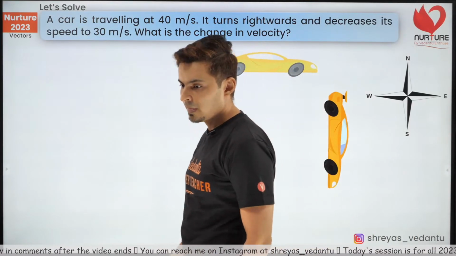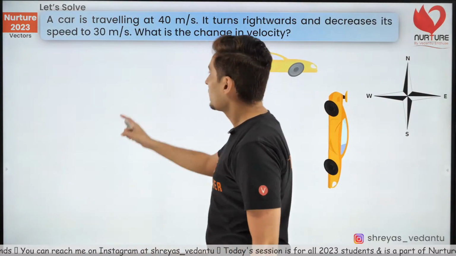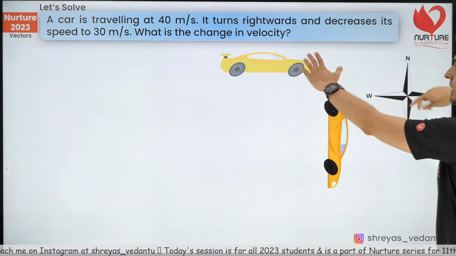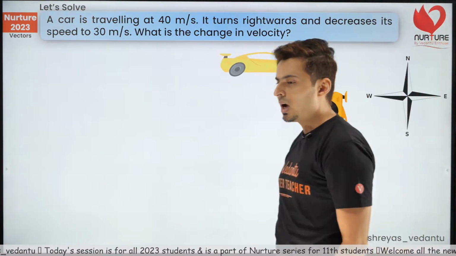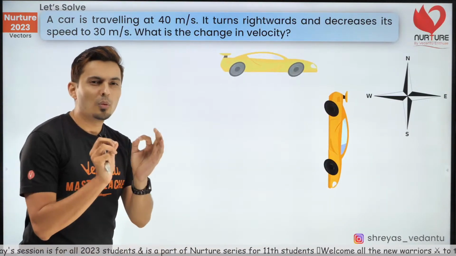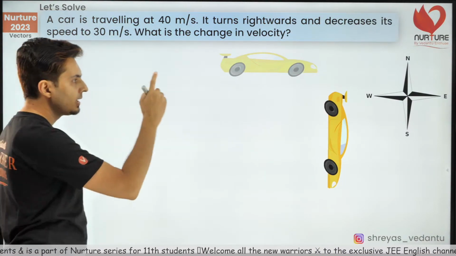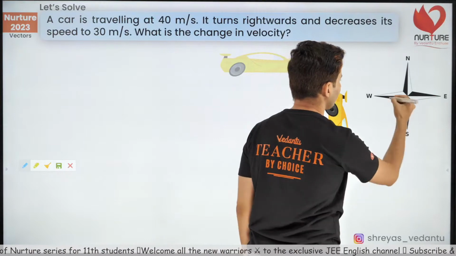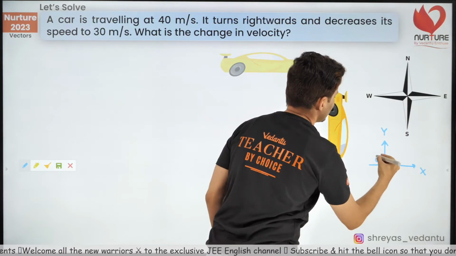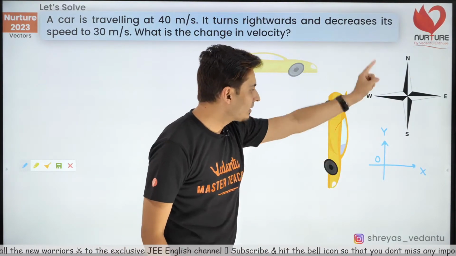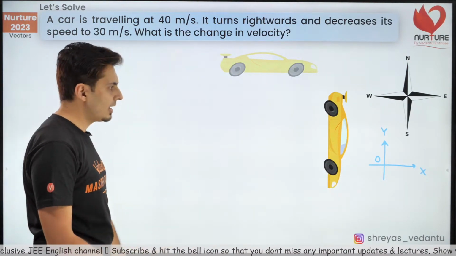Now, remember that question which we just were trying to solve. I had asked you that time, and the question was to figure out the change in velocity. The car was going here, now it goes here. I want to figure out what is the change in velocity. Very easy way. First things first, let's assume something as x and something as y. Let's assume this as x-axis, this as your y-axis. So east is x, north is y, west is negative x, south is negative y. Just a sign convention.